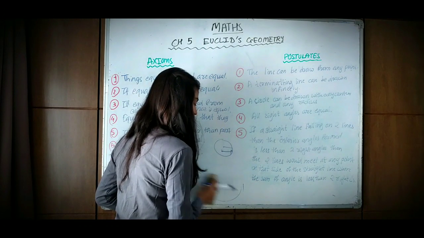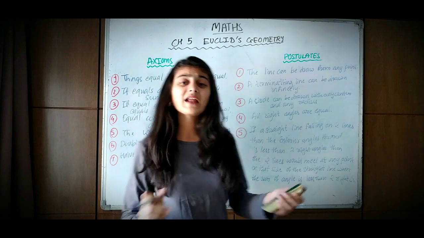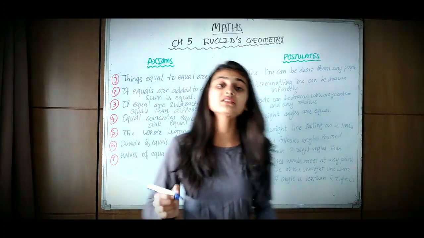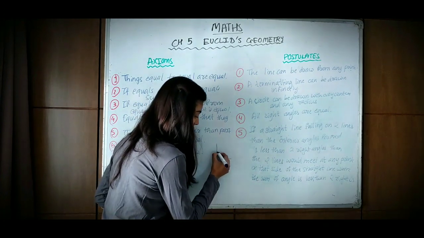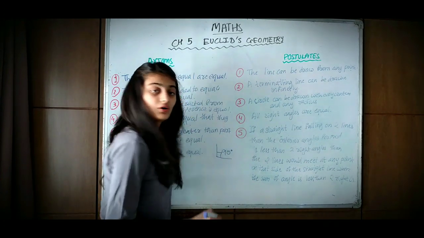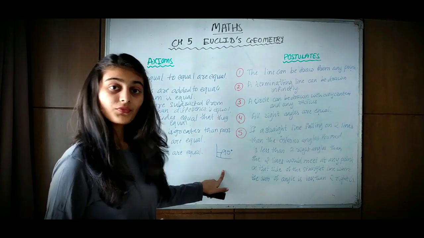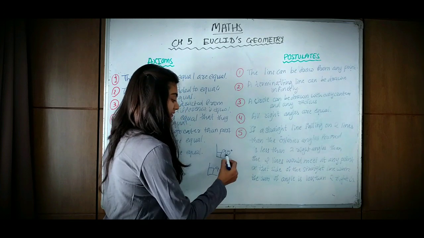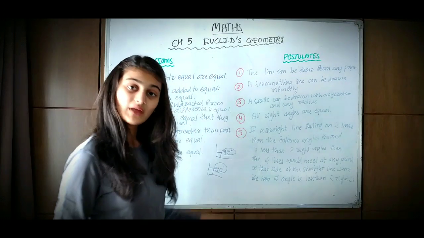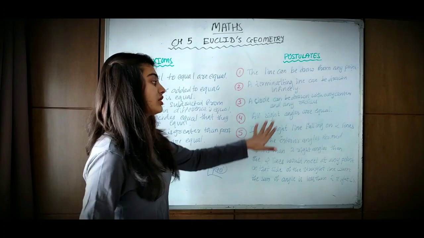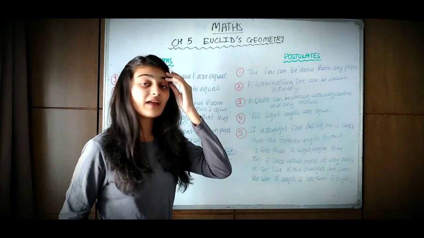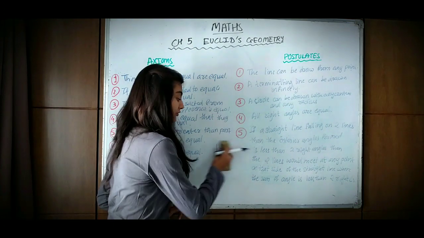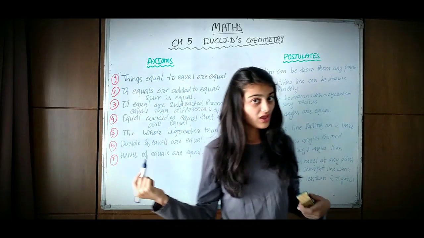Then the fourth postulate states that all the right angles are equal. Now what do we mean by right angles? Right angles means the angle which makes 90 degrees. So if many angles make 90 degrees, then 90 is equal to 90, right? So all the right angles are equal. We can infer this from this.